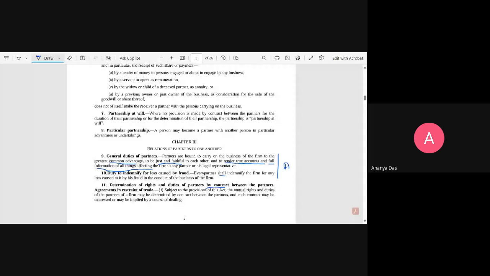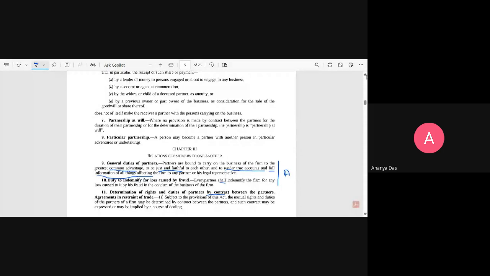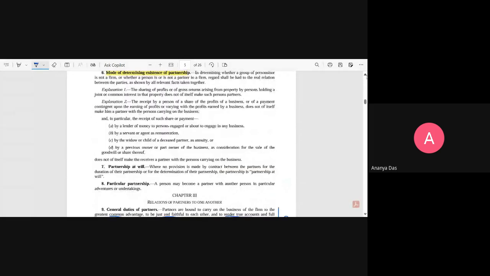Ma'am, because partnership generally has a role where we have to take up a business and precisely we have to share the profits. Whereas in a joint ownership of property, the owners have to share both profit and losses.